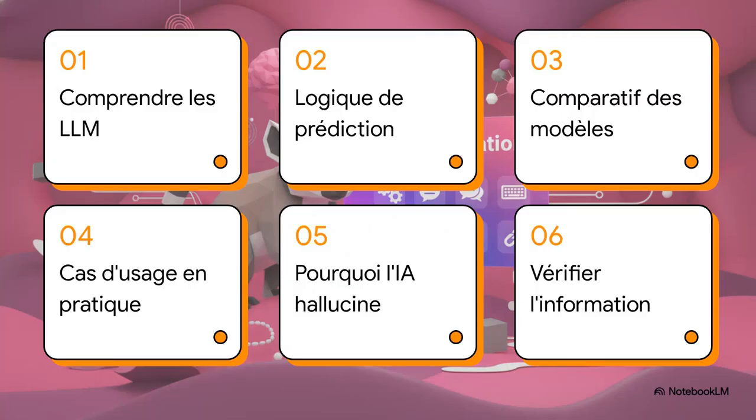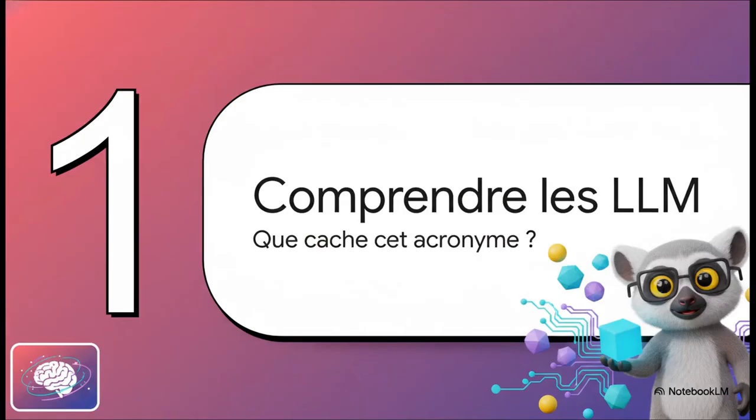Here's what we're going to cover together today. First, we'll understand what these LLM models really are, analyze how their prediction logic works, and then do a quick comparison of the major models. Next, we'll look at practical use cases, explain why AI tends to hallucinate, and finish with how to verify and validate information. Alright, let's dive right into our first section, understanding LLM models.